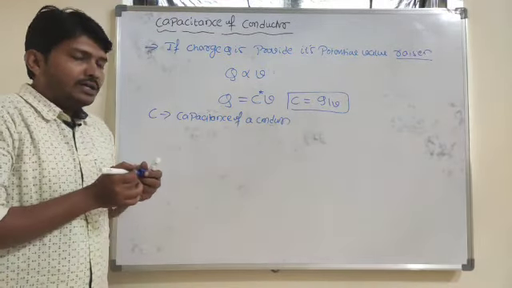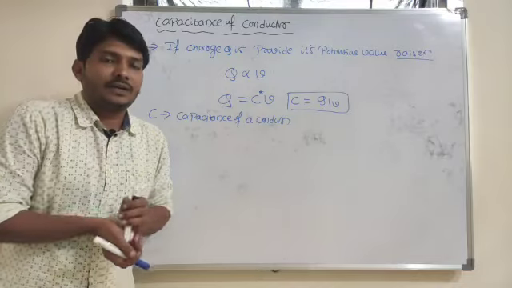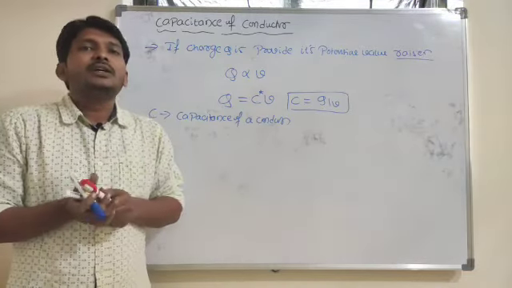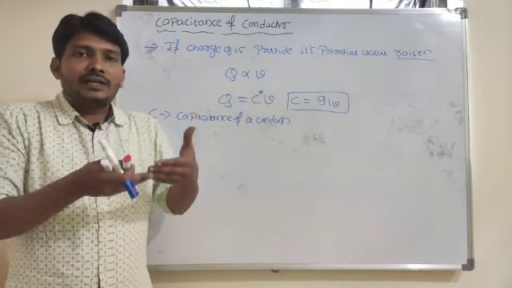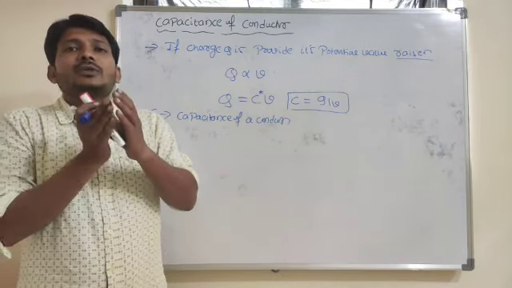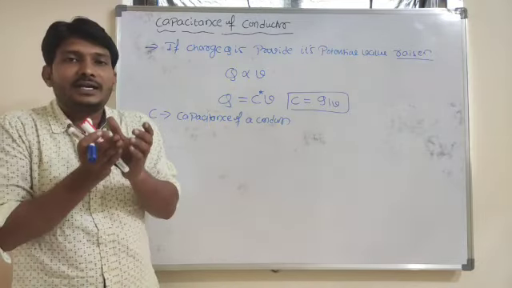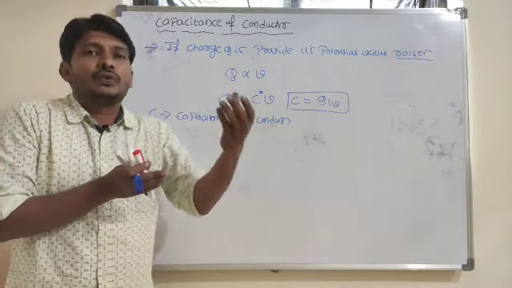Look here. From the capacitance of a conductor we understand that different materials have different ability to store charges. It measures the ability to store the charges.